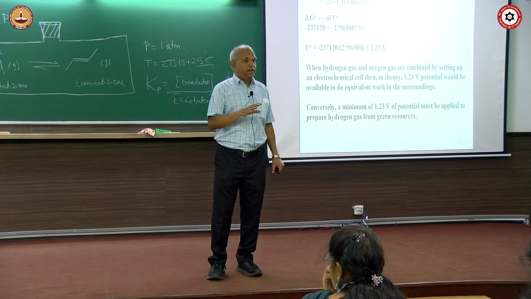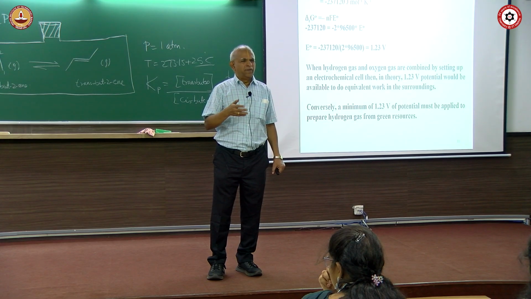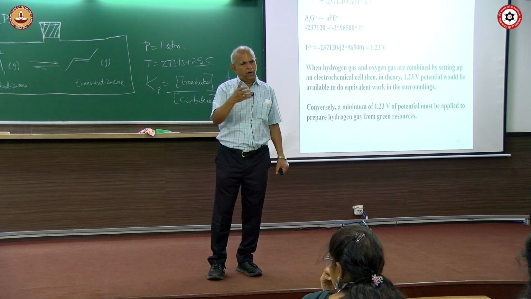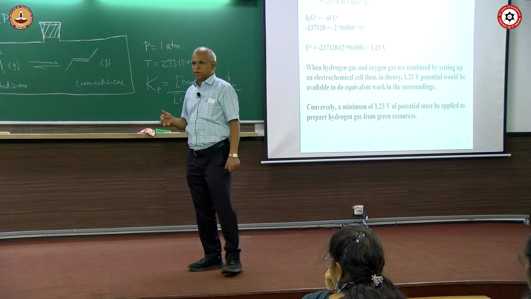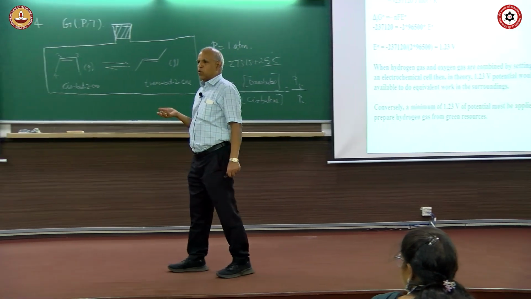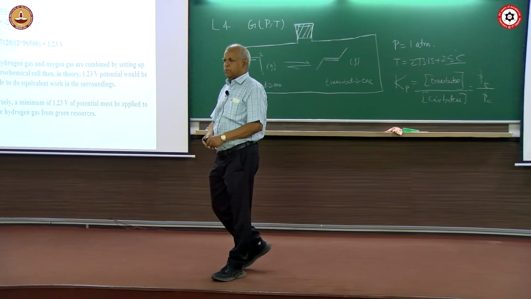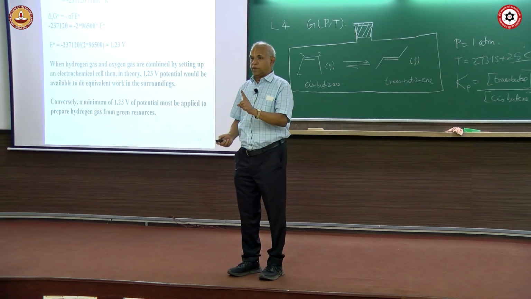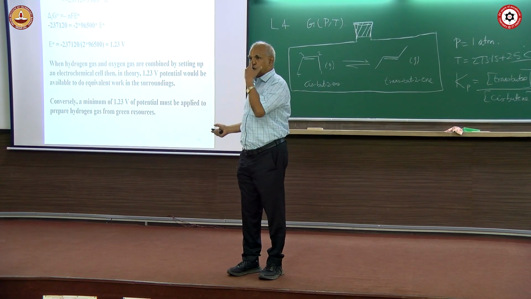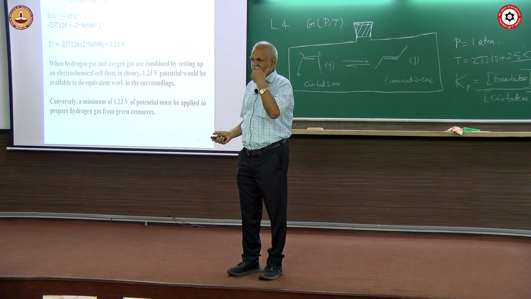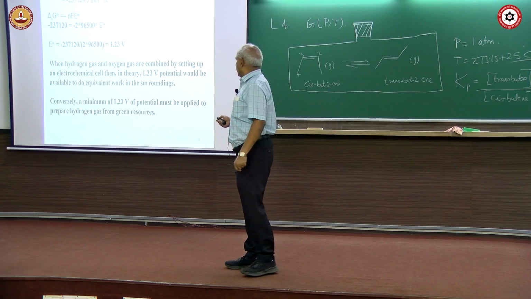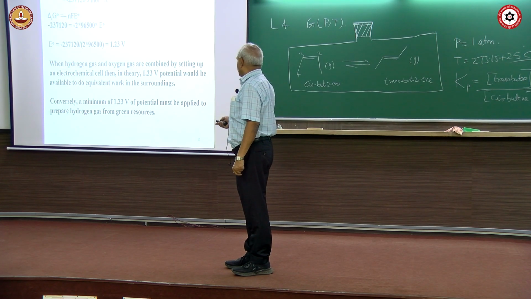But in reality, it will be more than the minimum because there are a number of other effects. You will learn that these are all kinetic effects. In practice, there is over potential, charge gathering, and so many other factors. But the minimum amount thermodynamics tells you is 1.23 volt. Without 1.23 volt, water will not electrolyze. So, when water has to be electrolyzed, you need this much minimum.